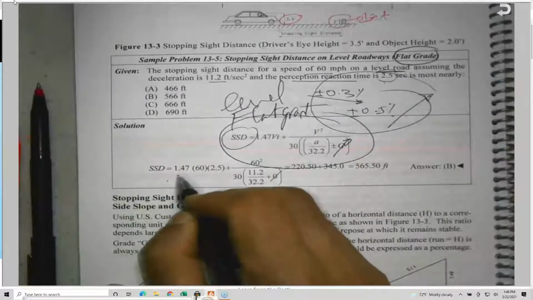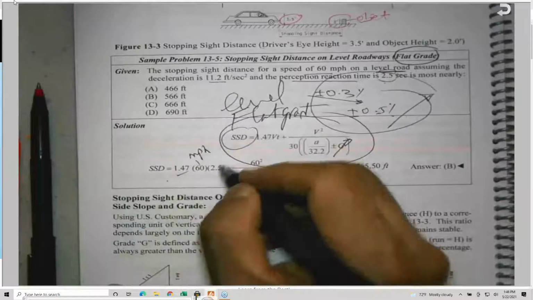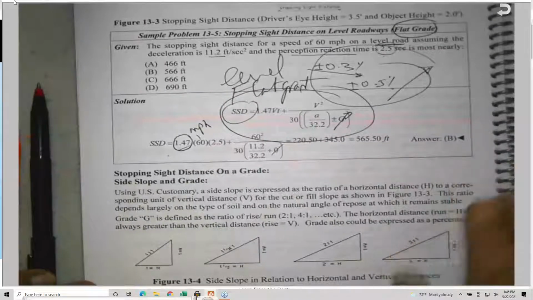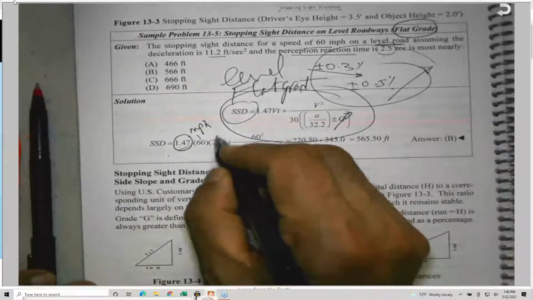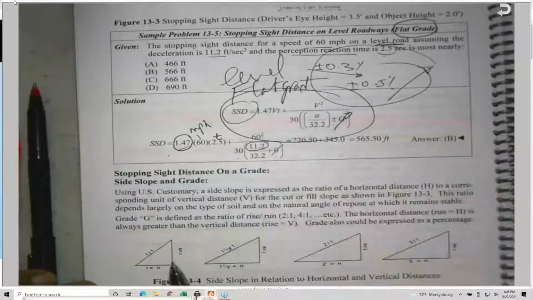So it is 1.47 times 60, this is MPH. Don't convert it again, because 1.47 is the conversion factor from miles per hour to feet per second. And this is T, the perception reaction time, plus 60 squared divided by 30, this is the deceleration rate, and 32.2. So this is 565.5 feet.